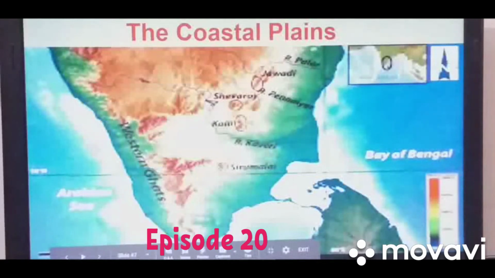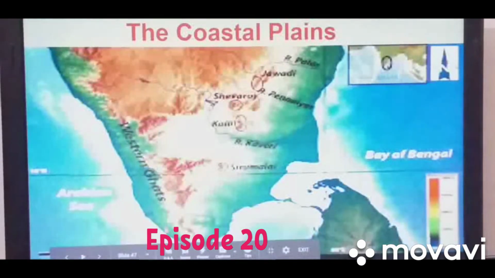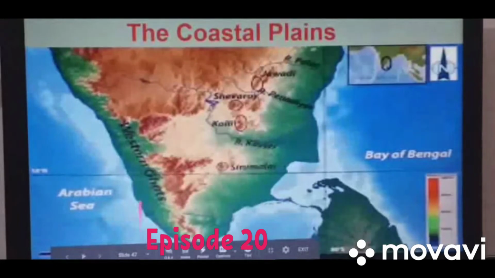We have two coastal plains of India. This green one, children, you can see this narrow strip towards the western side. This is the western coastal plain, and here this broad strip of plain marked with the green color is the eastern coastal plain. Okay, now one by one I will explain to you.